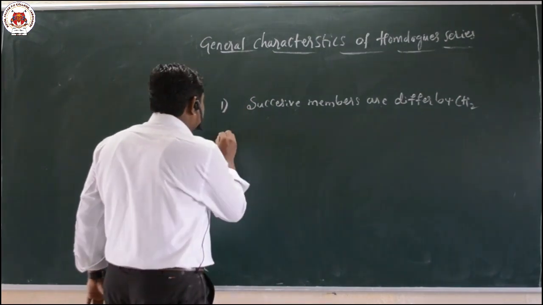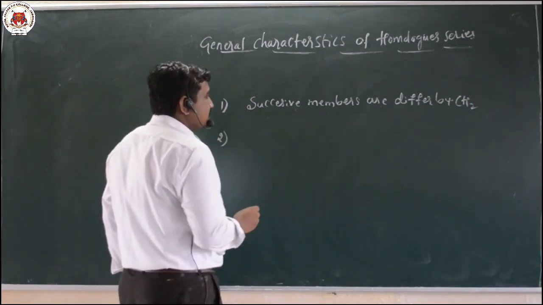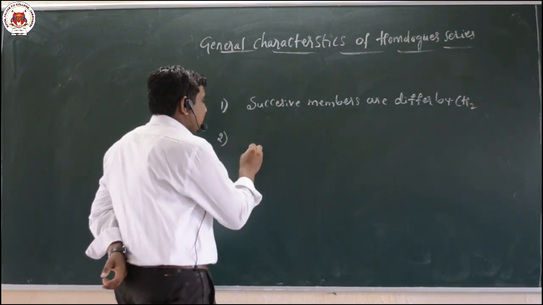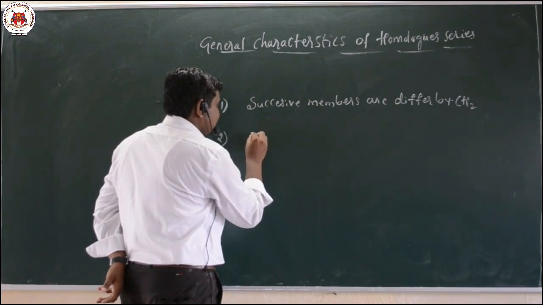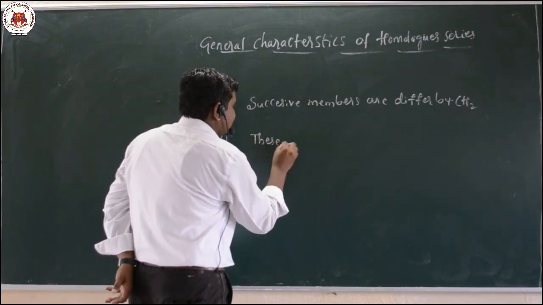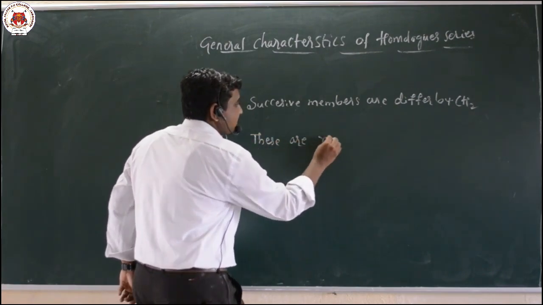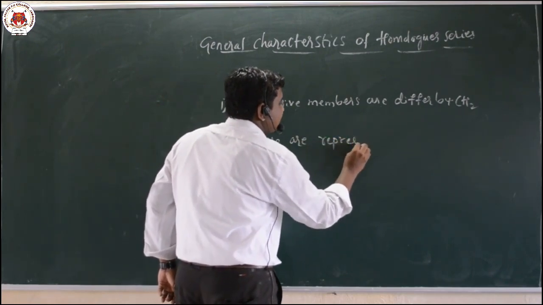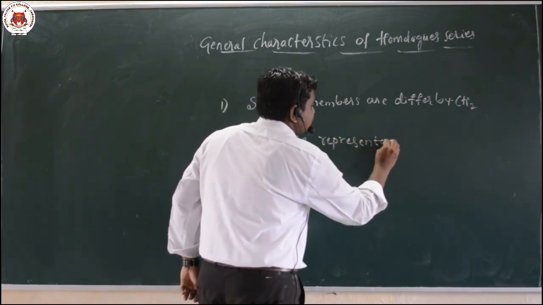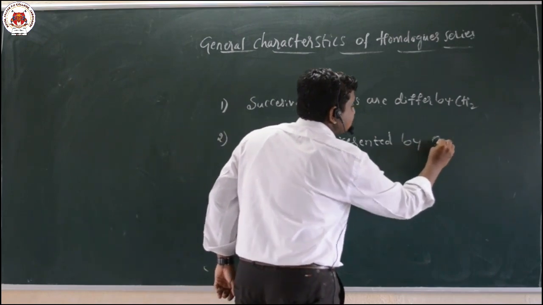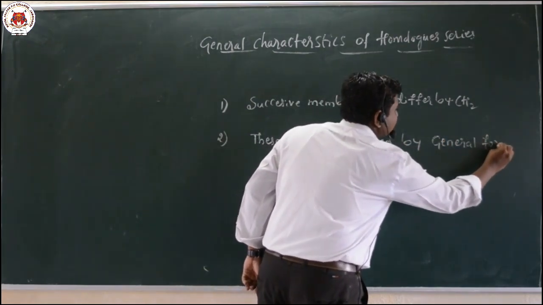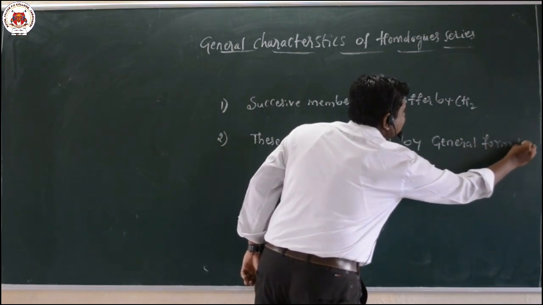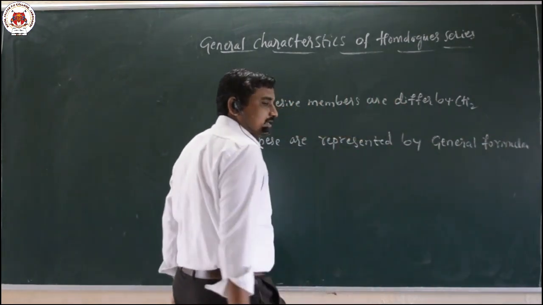The next one: the homologous series are represented by a general formula. Generally they are represented by using a single formula.